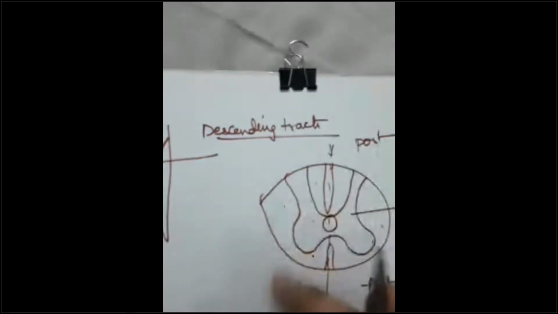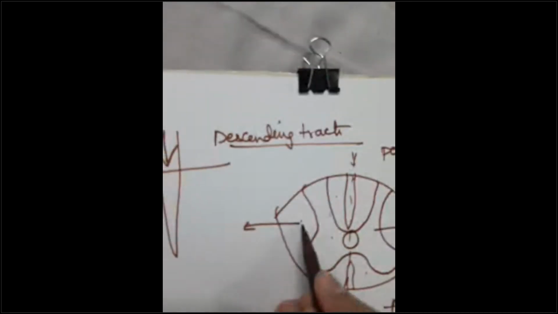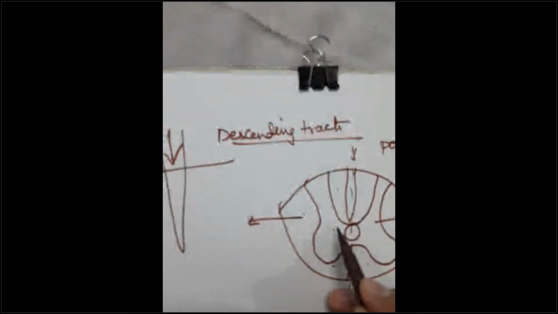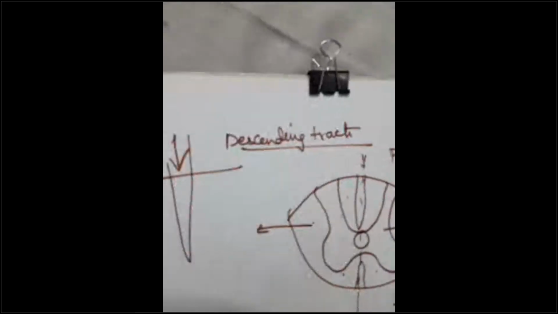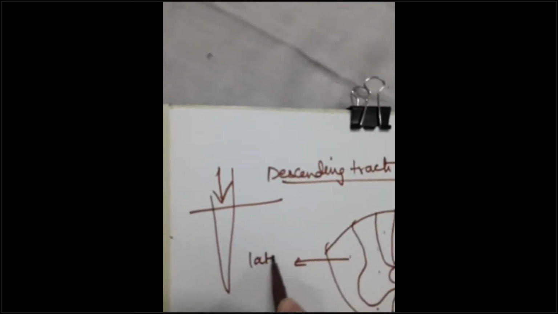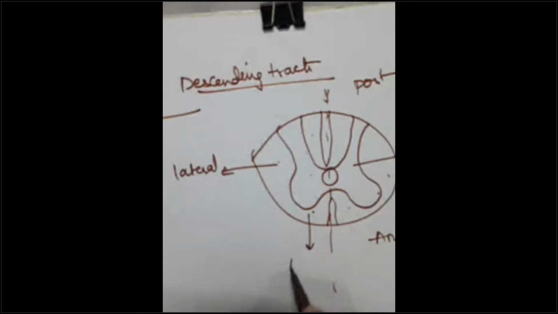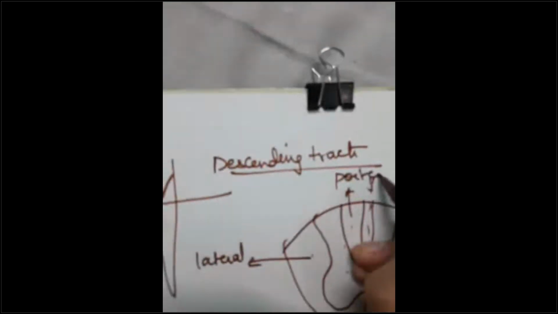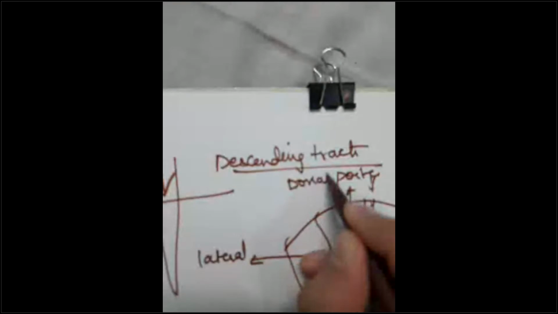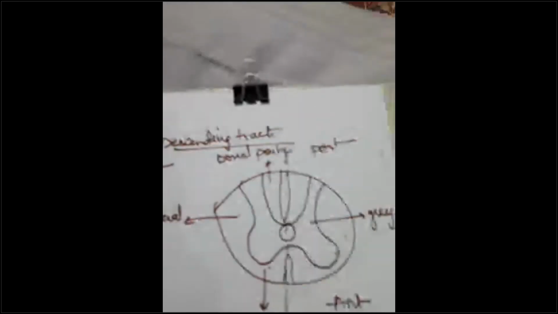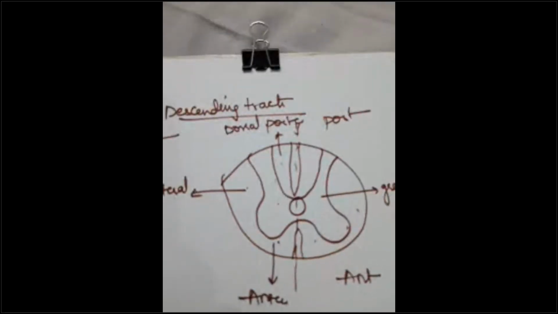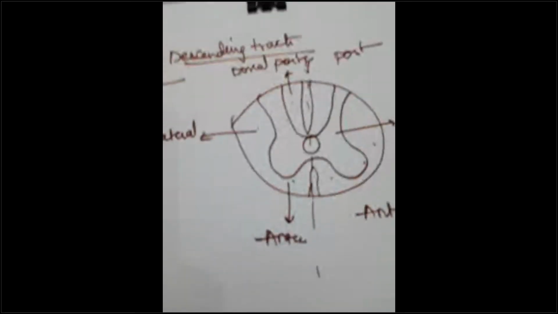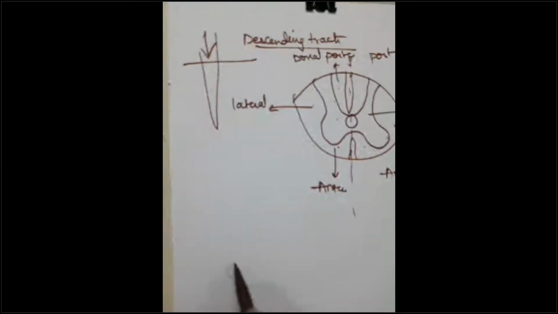So let us see only one side. The white matter which is divided by the gray matter is called a column. Note it down. This is the lateral column, guys. This is the anterior column. And this is the posterior or dorsal column. I hope I am clear. They are named so because of their positions, right?